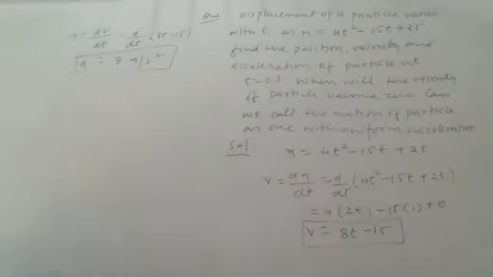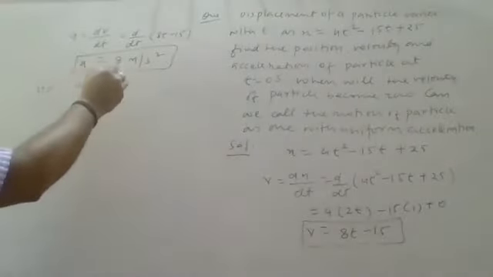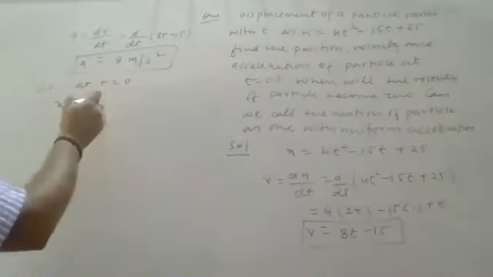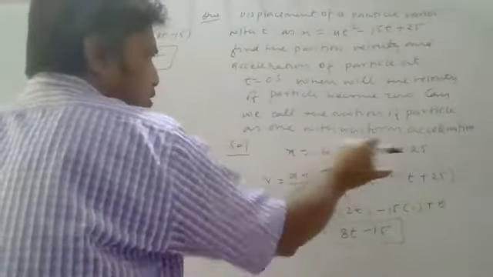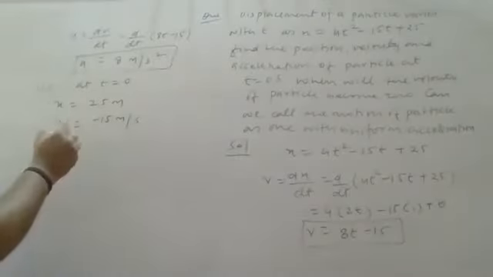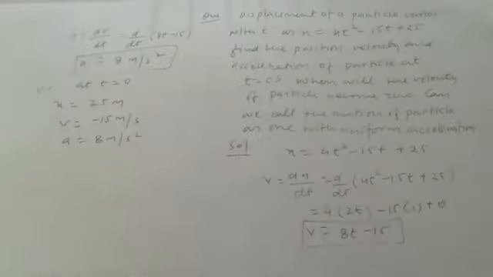Now start to answer the questions. First question: position, velocity, acceleration at t equals 0. For the first part, at t equals 0, calculate x. What is x? 4t square minus 15t plus 25. You place t equals 0. What is x? x is only 25 meters. Velocity expression is 8t minus 15. 8t will be 0 at t equals 0, so velocity is minus 15 meters per second. And acceleration is independent of velocity. The acceleration is as it is, that is 8 meters per second square.